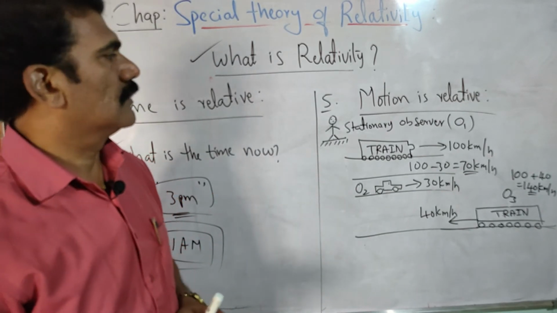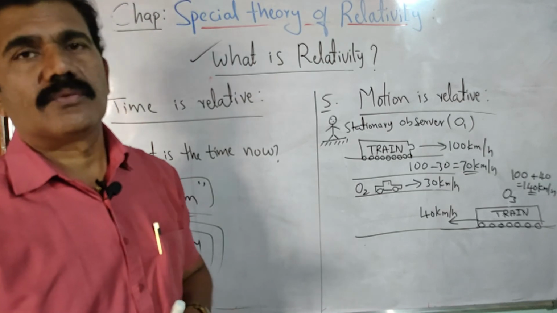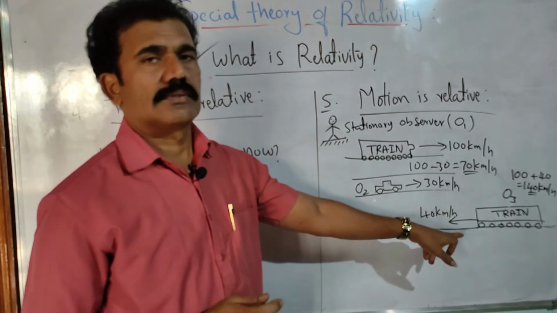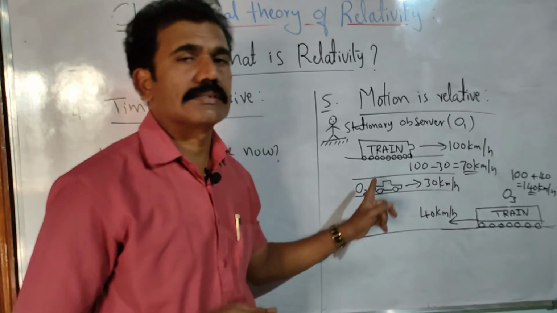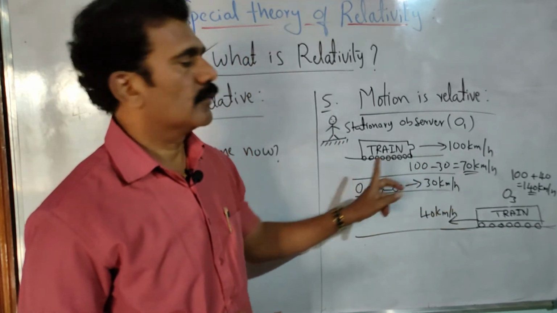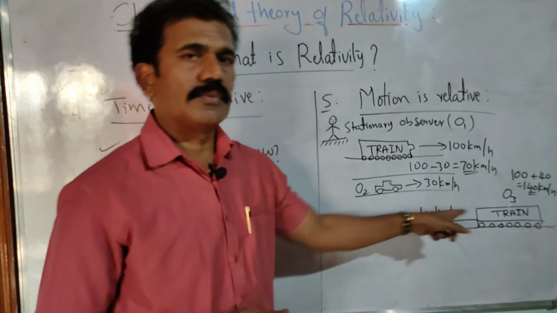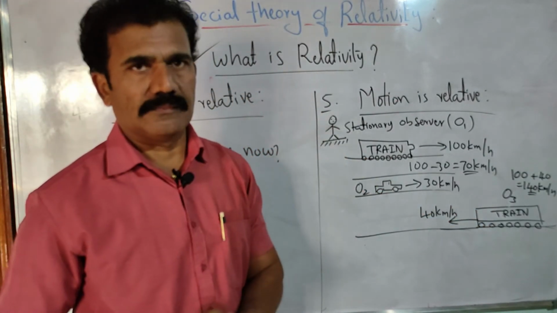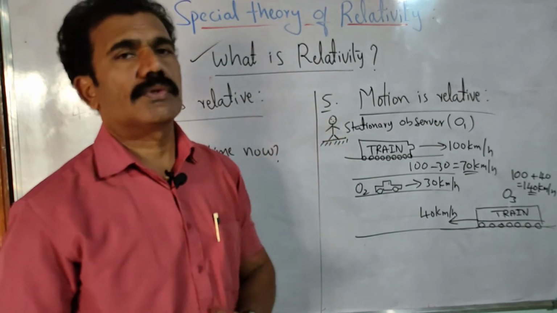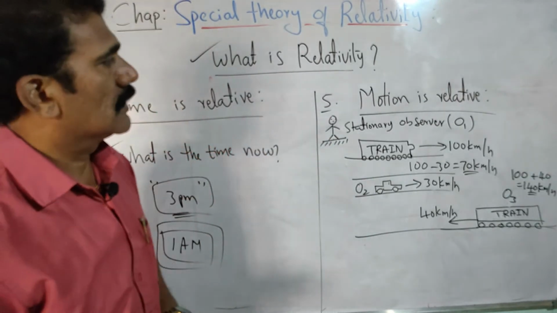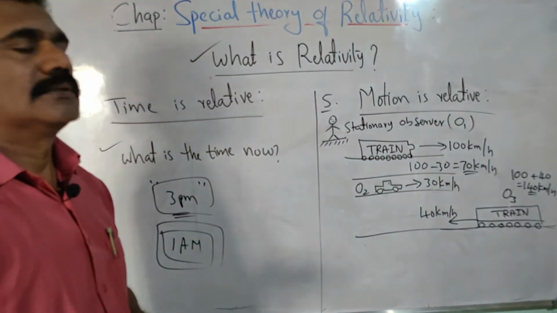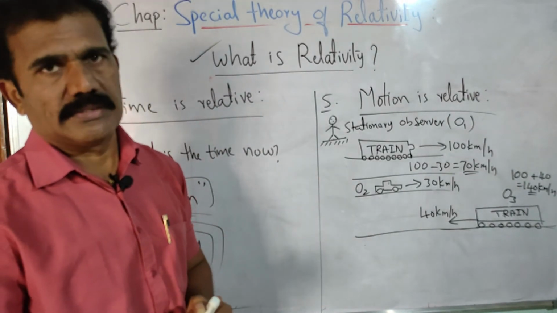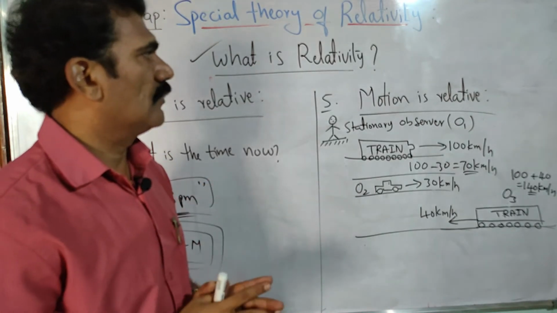So motion in general, you can say motion is a relative one, whether you measure with respect to a fixed observer or a moving observer. If you consider moving observers, in what direction are they moving, in the same direction or in the opposite direction? With respect to that, we can justify the motion, and hence we can say motion is also relative. Like that, there are so many parameters you can justify with respect to a particular frame of reference. That is the beauty of observation here.